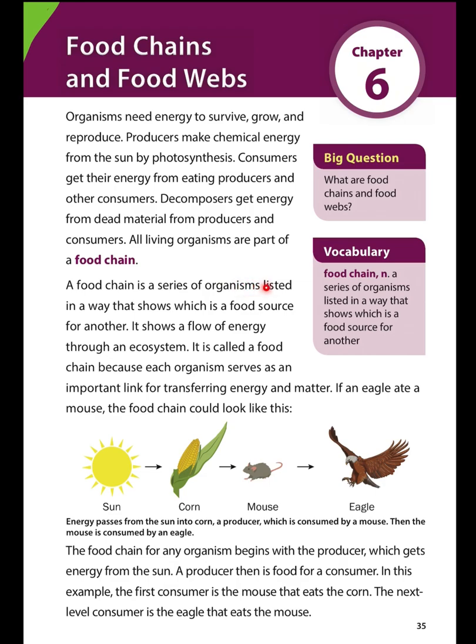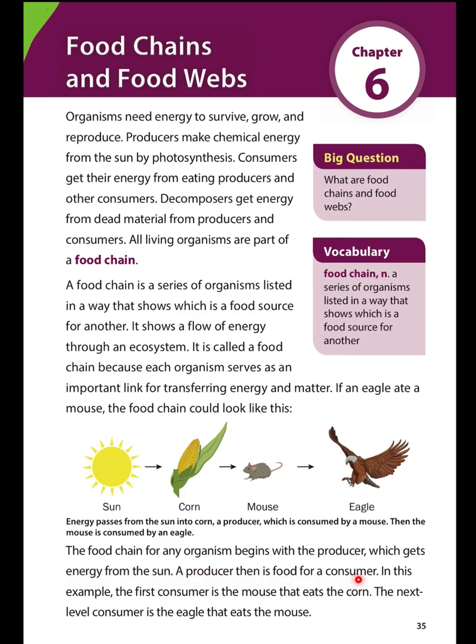A food chain is a series of organisms listed in a way that shows which is a food source for another. It shows a flow of energy through an ecosystem. It is called a food chain because each organism serves as an important link for transferring energy and matter. If an eagle ate a mouse, the food chain could look like this: sun to corn, corn to mouse, mouse to eagle. The food chain for any organism begins with the producer, which gets energy from the sun.